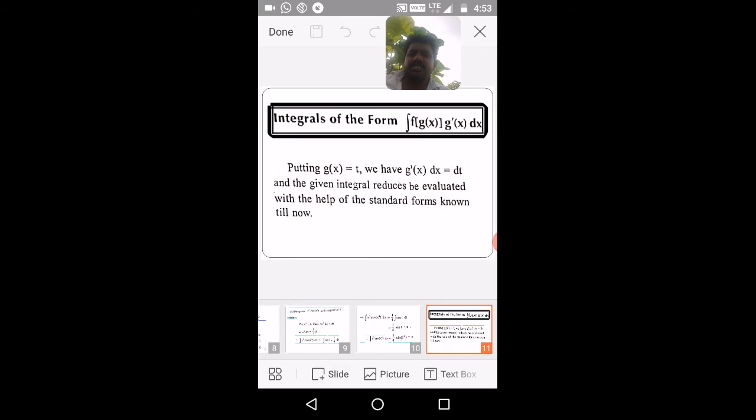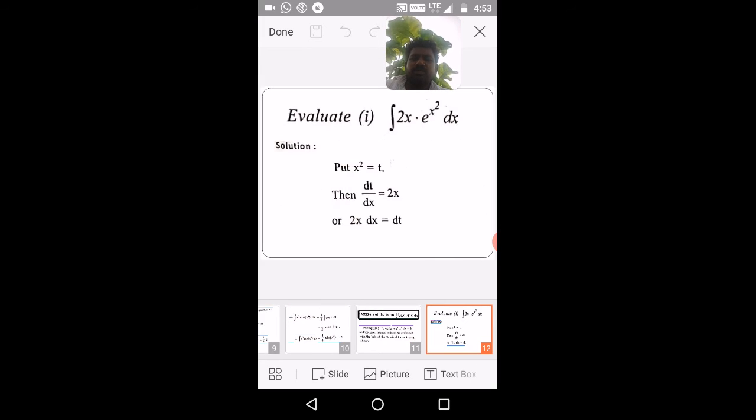I put g of x equal to t and then differentiate with respect to x on both sides. You will get g dash x equal to dt by dx, or g dash x into dx equal to dt. We have in the given integrand directly g dash x into dx, so it equals dt only. Then by substituting, we will get integration of f of t dt, which will be calculated using some basic formulas.